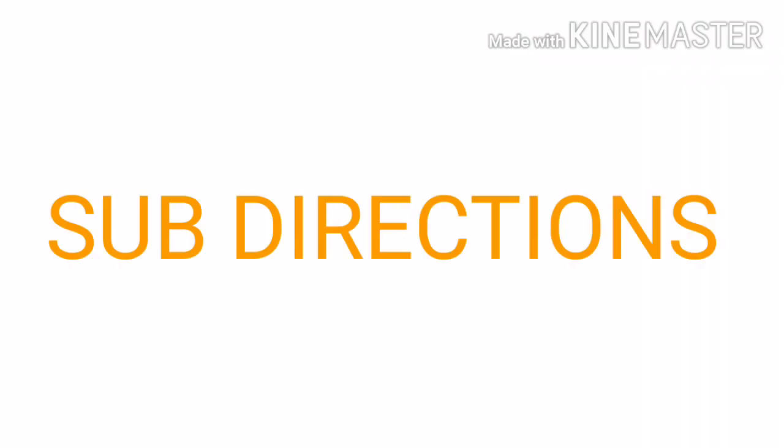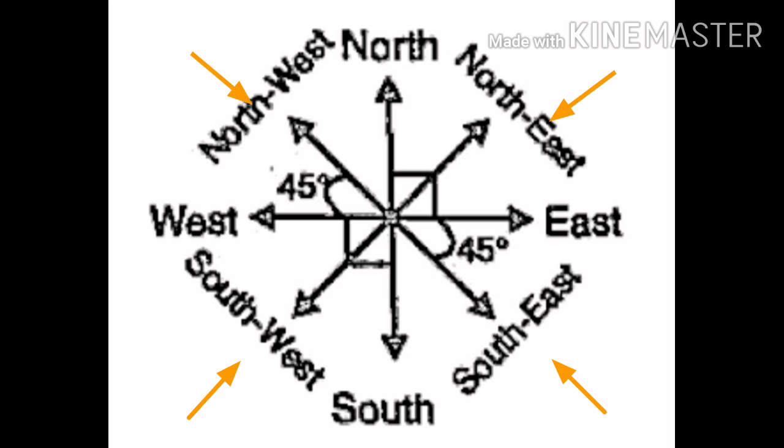Subdirections. There are four subdirections. Northeast lies between north and east. Northwest lies between north and west. Similarly, between south and east lies the southeast and between the south and the west lies the southwest. All the maps follow the same system of showing directions and subdirections.